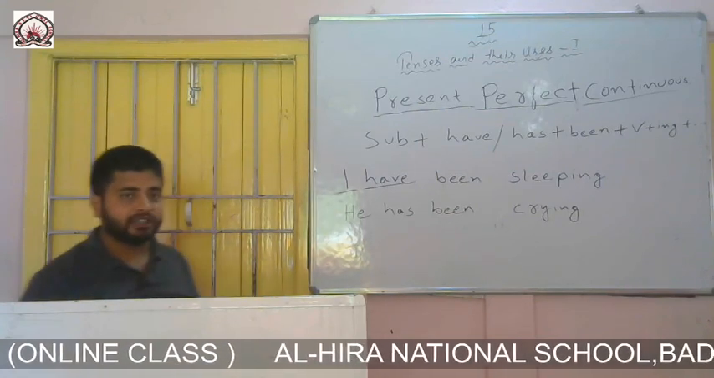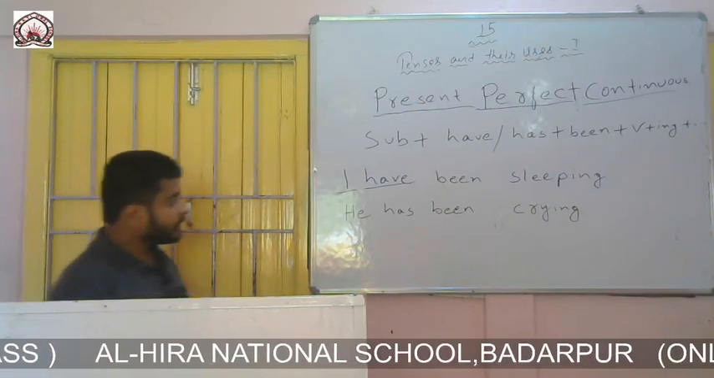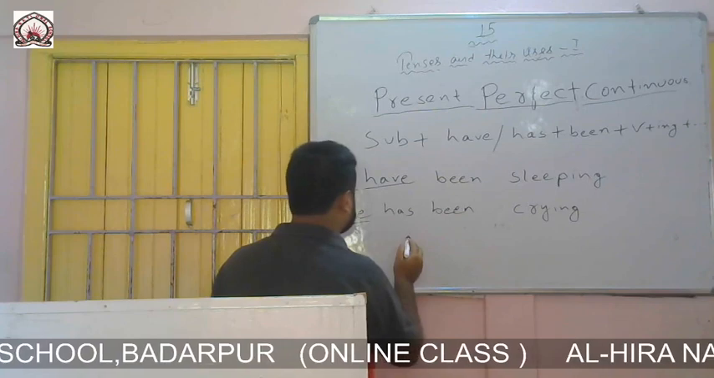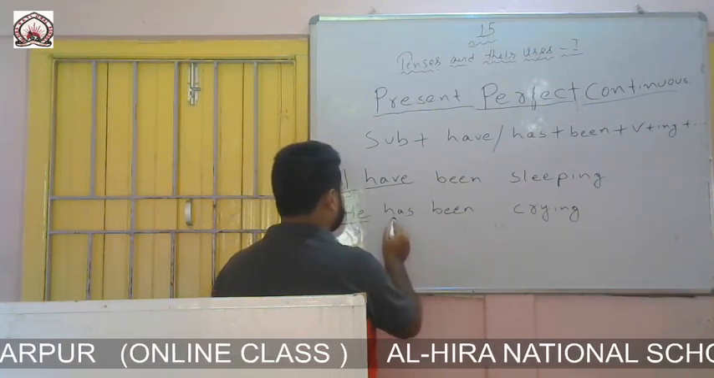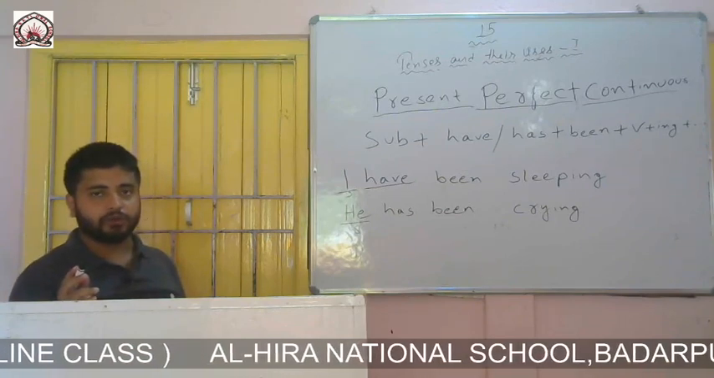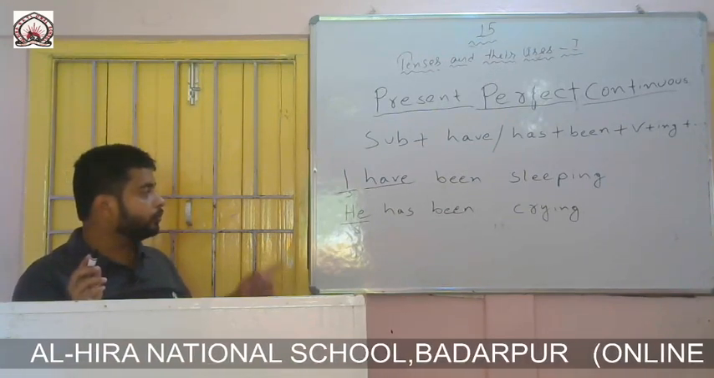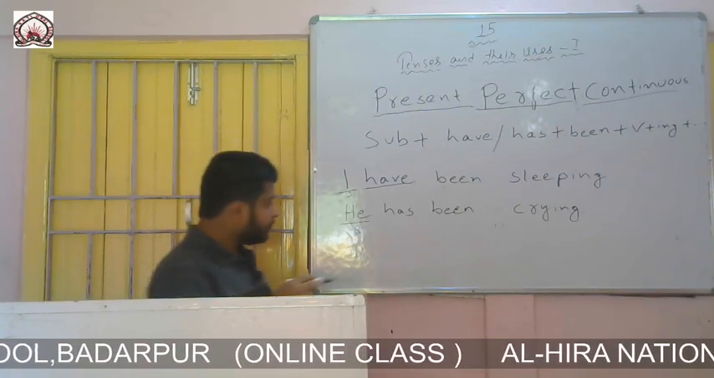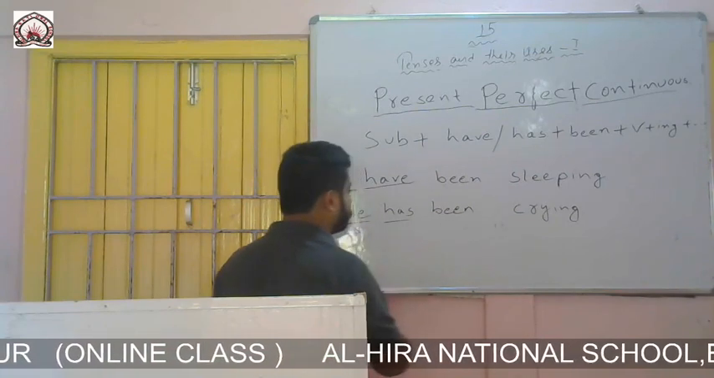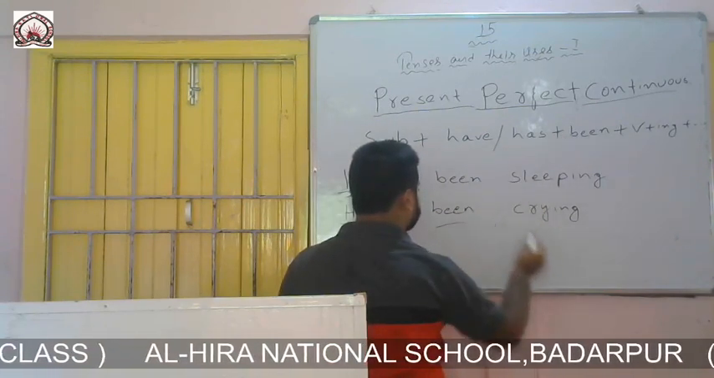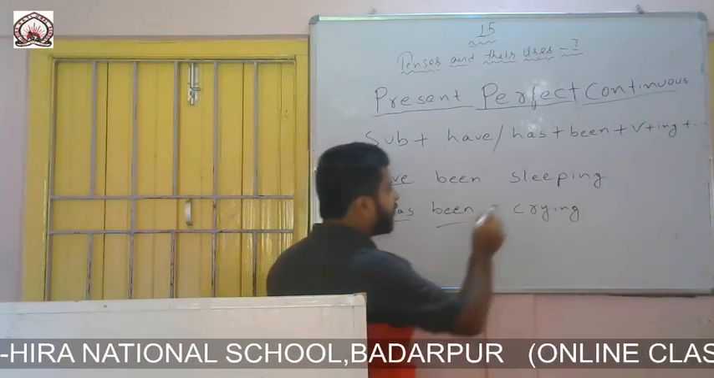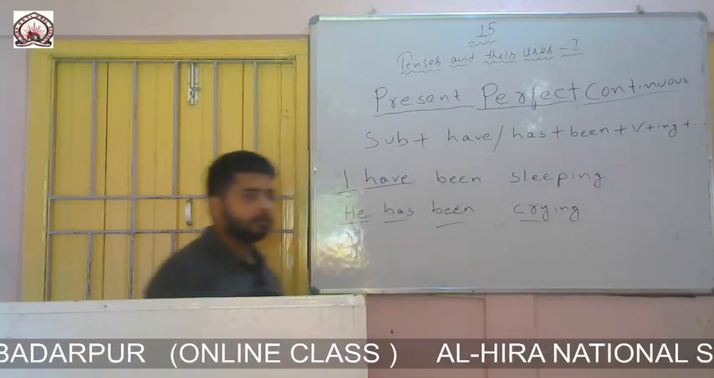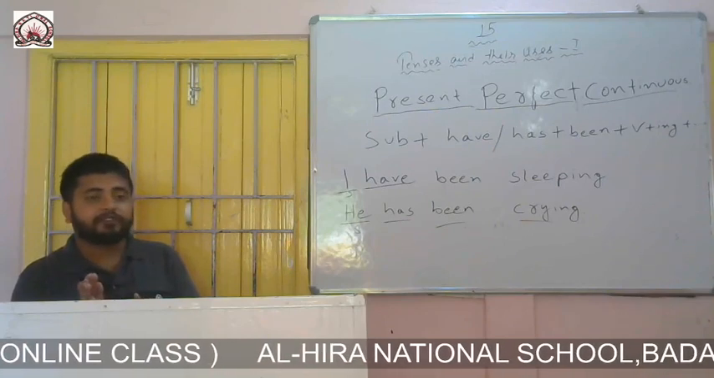So my second example is, he has been crying. The formation says to write the subject at the beginning, so I have written the subject. Then the formation says to write has or have. I have written has here because the subject is third person singular, and we know that with third person singular we will use has, and with the rest we will always use have. Then the formation says to write been. I have written been. Then the formation says to write a verb with ing form. Here crying is the verb with ing form. So I hope you have understood the formation of present perfect continuous assertive.